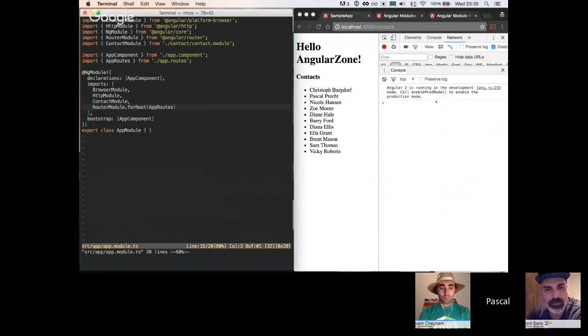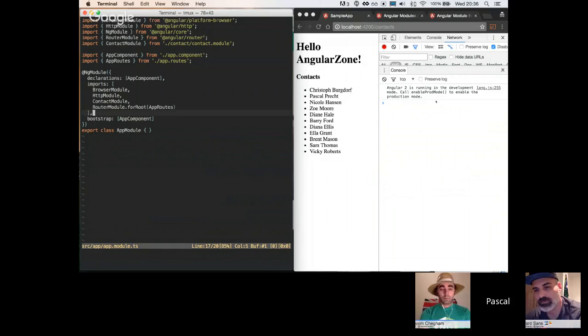So what we see here is, again, our application module. We have the browser module dependency, we have the HTTP module dependency. There's the contact module because we want to use things from our contact module. And then there is a new module here, the router module. And this one we imported from @angular/router. The router module, again, is really just yet another ngModule, which adds routing capabilities to our application. There's one special thing here, which is this forRoot method. And this is a convention for ngModules that have providers that should be added to our root application.